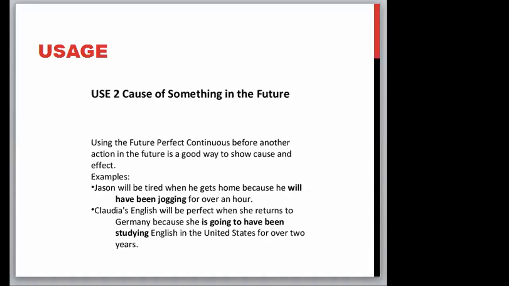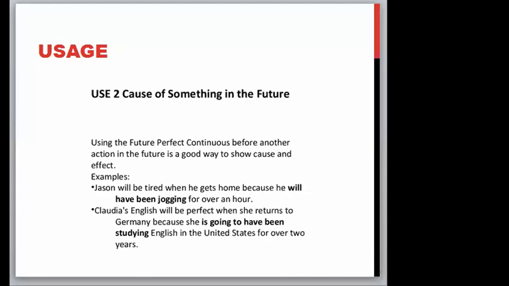For example, Jason will be tired when he gets home because he will have been jogging for over an hour. Claudia's English will be perfect when she returns to Germany because she is going to have been studying English in the United States for over 2 years.